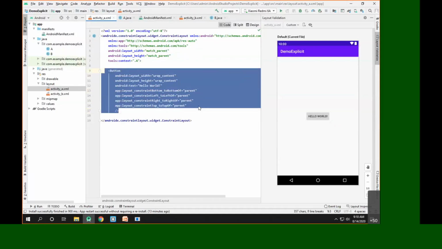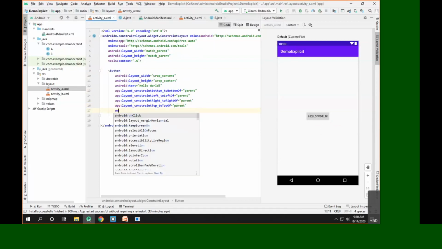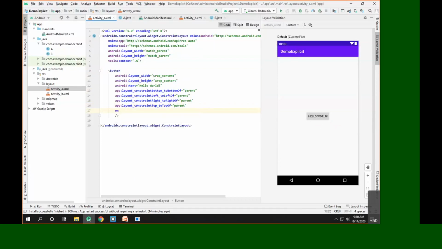Now, in order to add the click action, we'll simply add one attribute, and that is called onClick. So when you write on, it will automatically give you the suggestion. So we'll simply add the attribute called onClick. Now, here we have to give the function name, or we can say the method name, which will be called whenever we click on the button. So we simply wrote the attribute onClick, and we are supposed to write the name of the method which will get called whenever we click on the button.